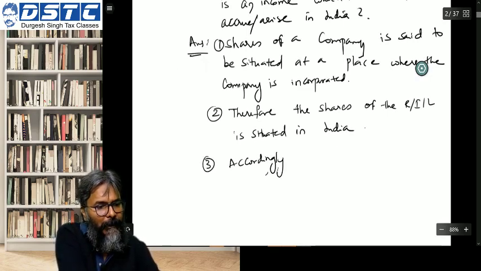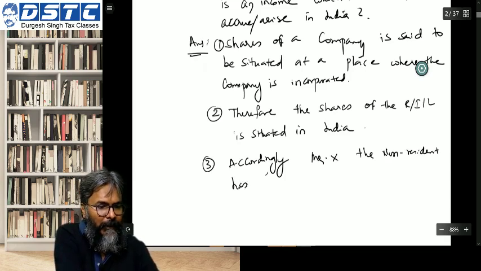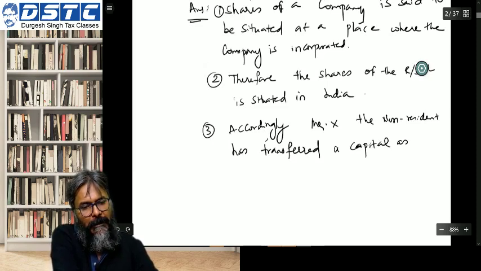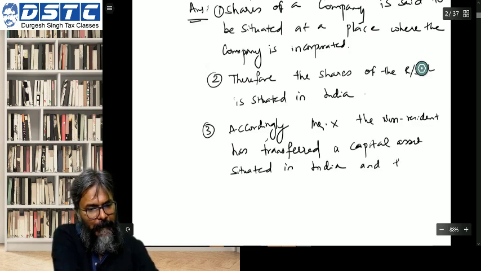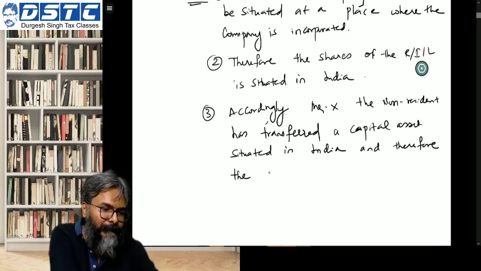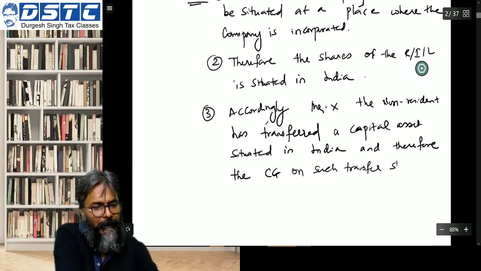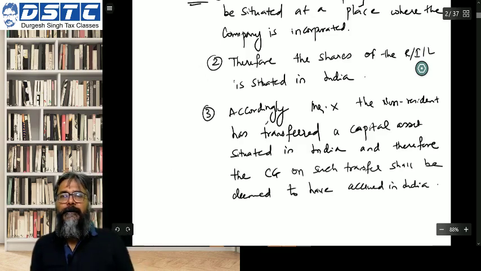Accordingly, point number 3, Mr. X, the non-resident, has transferred a capital asset situated in India, and therefore the capital gains on such transfer shall be deemed to have accrued in India. See, in simple words, students, I am writing this answer.